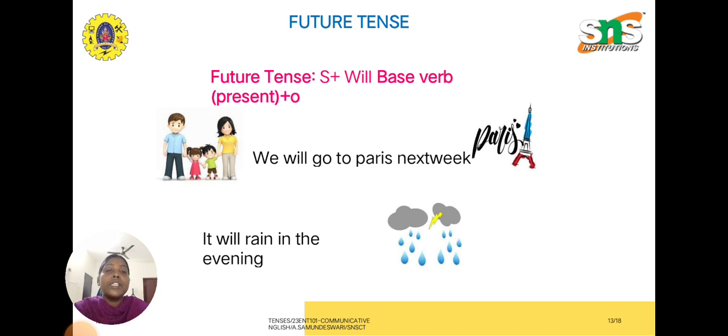A future tense can be used to make a sentence when the action is planned to happen in the future or near future. If you want to say he leaves for Delhi next week, that is also correct. Or you can say he will leave for Delhi next week. These kinds of sentences are acceptable. And it will rain in the evening, what is going to happen in the near future.